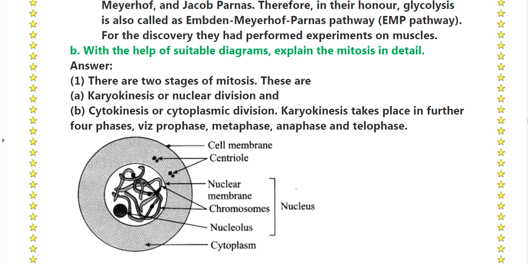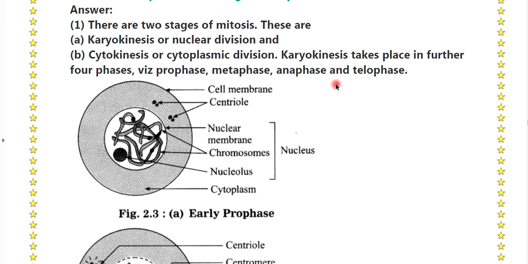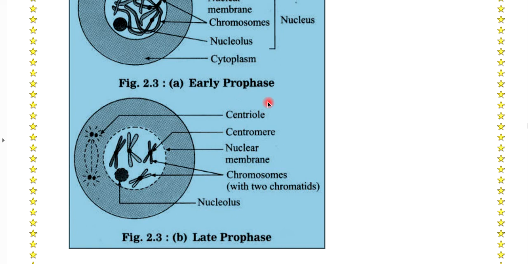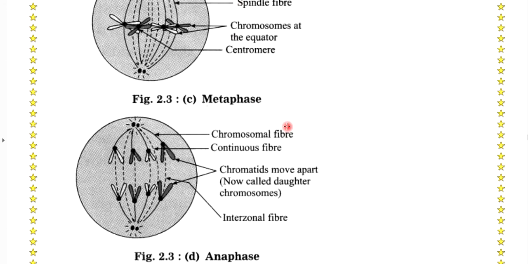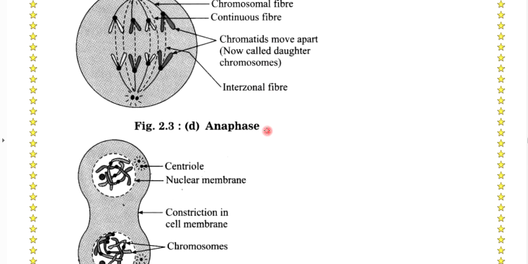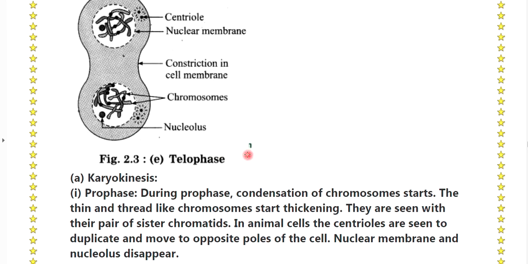B. Point B. With the help of a suitable diagram, explain mitosis in detail. In that, first point, there are 2 stages of mitosis. There are karyokinesis or nuclear division and cytokinesis or cytoplasmic division. Karyokinesis takes place in further 4 phases: prophase, metaphase, anaphase and telophase. See the early prophase and late prophase diagram. Here is a metaphase, after that anaphase, and then telophase.